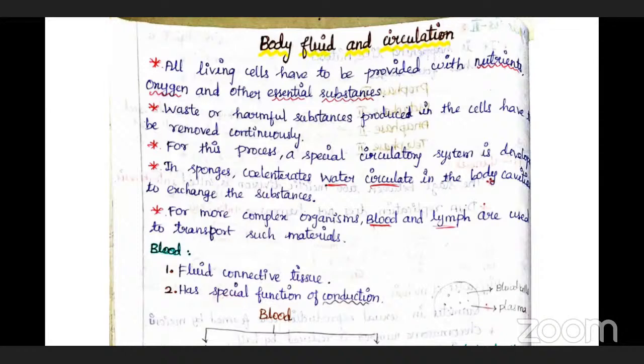Nutrients, oxygen, and water molecules should be transported within the human body, while waste or harmful substances are continuously excreted. Then only can we avoid harmful effects. This circulation of nutrients and removal of waste is done by the circulatory system.